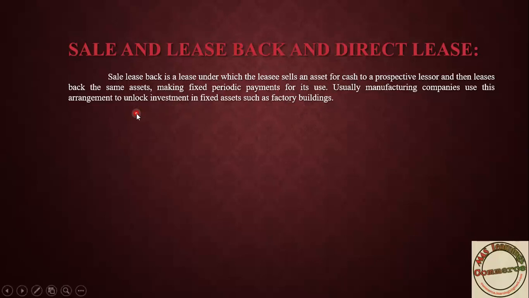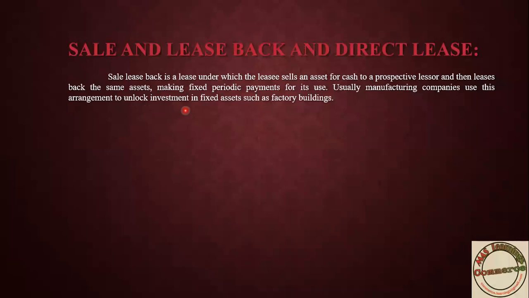Why do manufacturing companies do this? Because they require to unlock investment. They don't have any financing option, any option to raise funds. On that occasion they want to unlock investment.